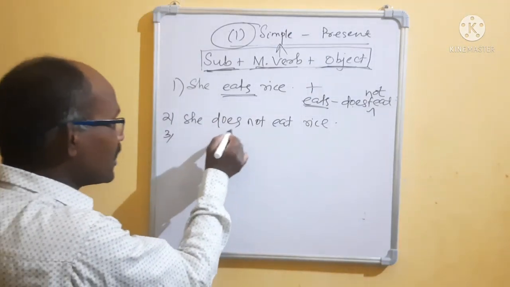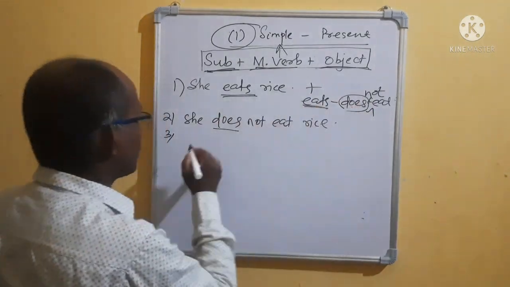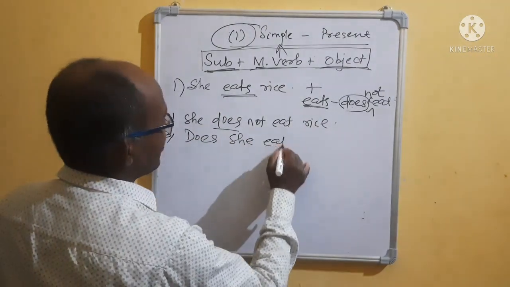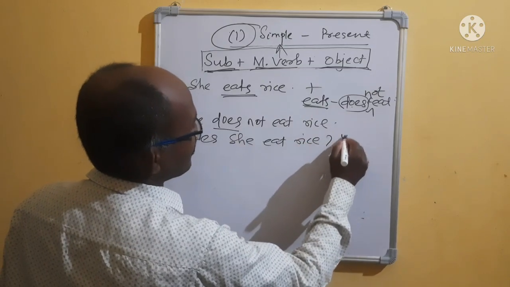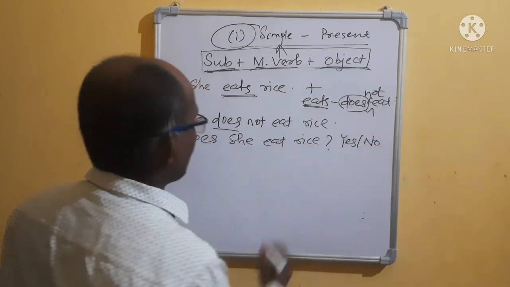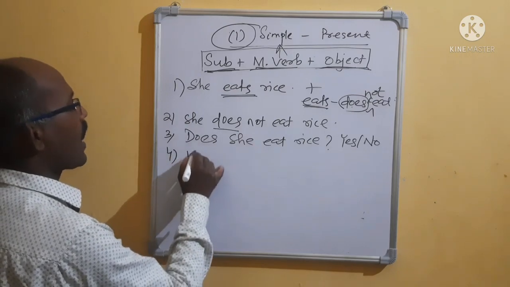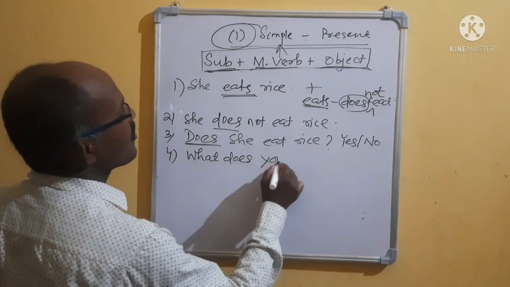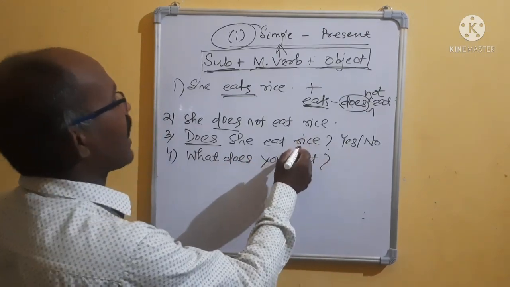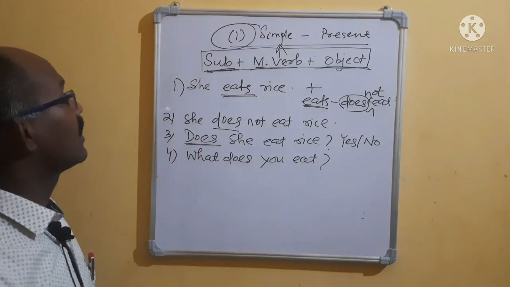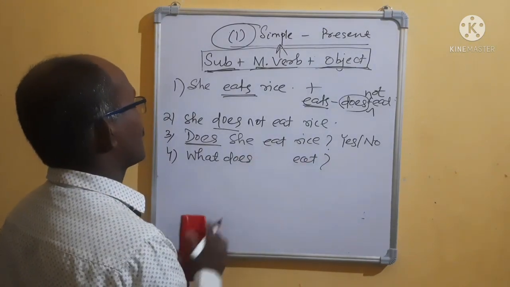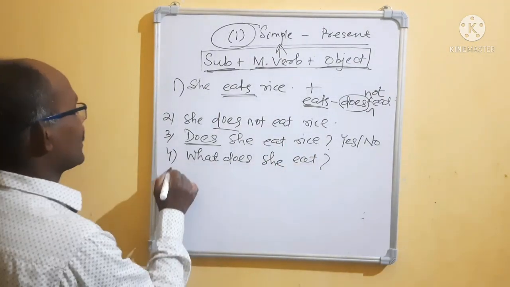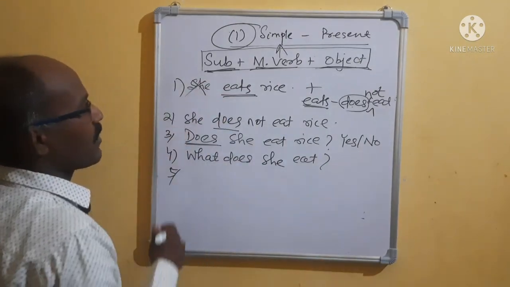What will you do? This one you take first or this one you take first? Does she eat rice? Question mark. It is yes or no. Okay, then use what. After what will come? Does. What does she eat? Look, the answer will come: rice. She eats rice. Okay, then number 5, omit this one, omit.